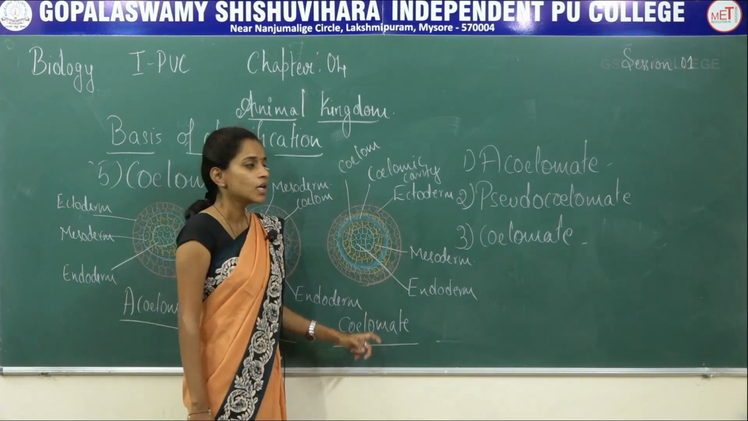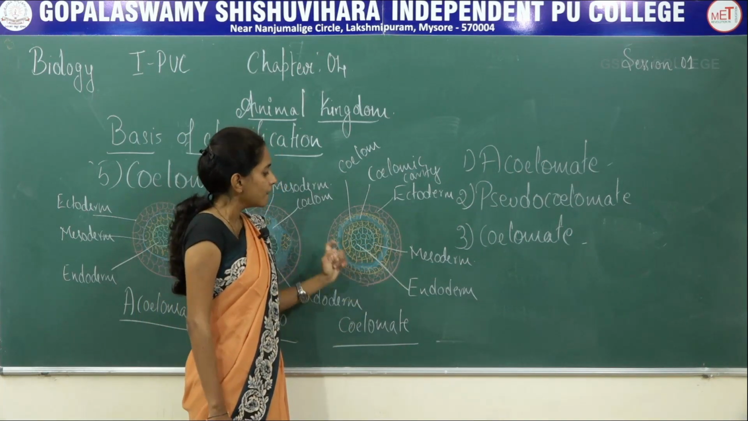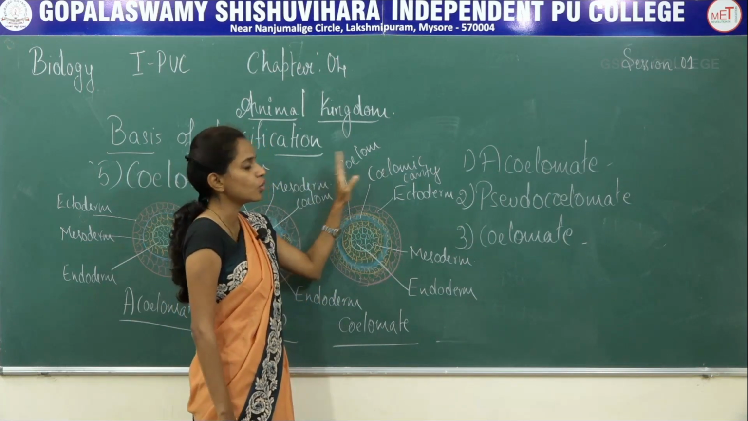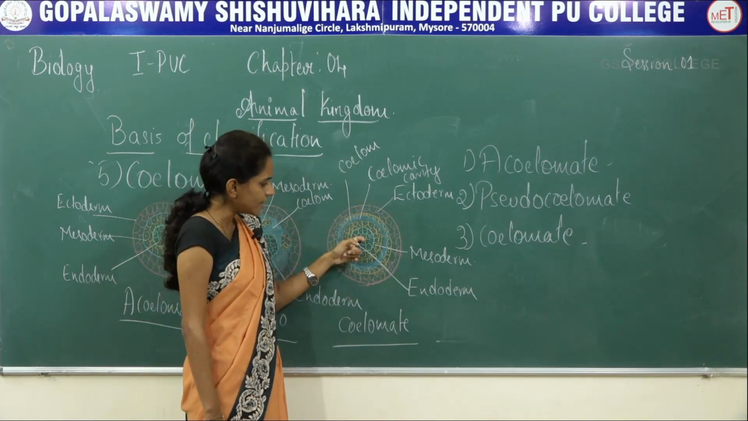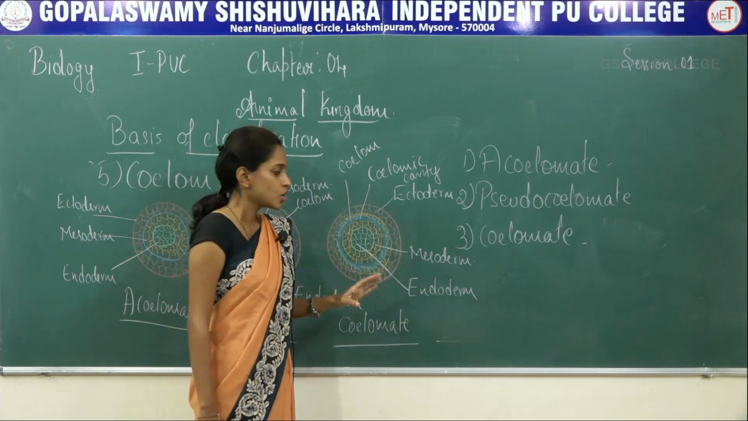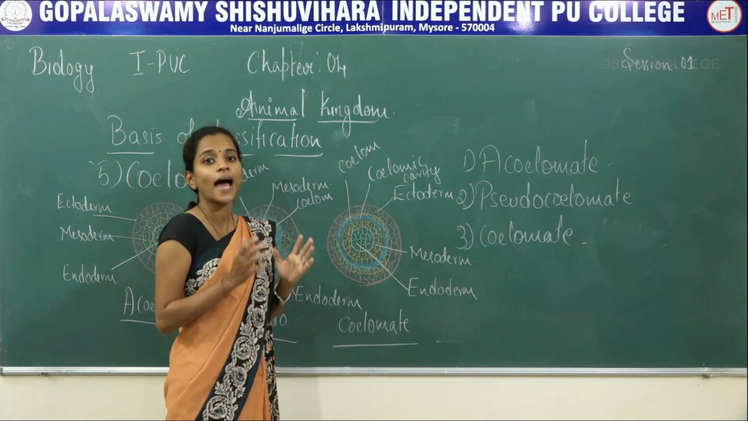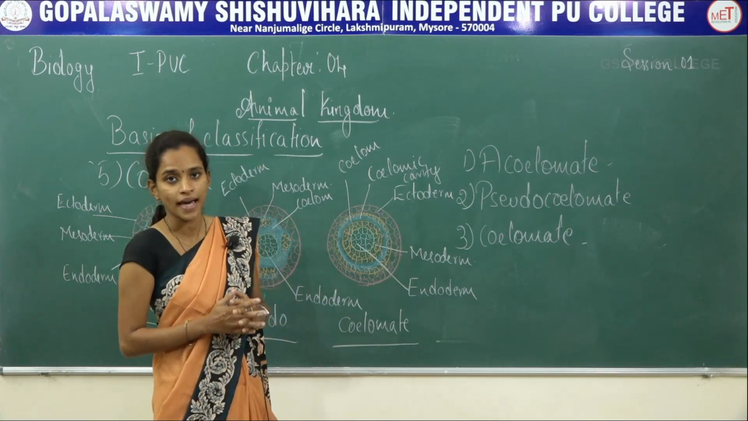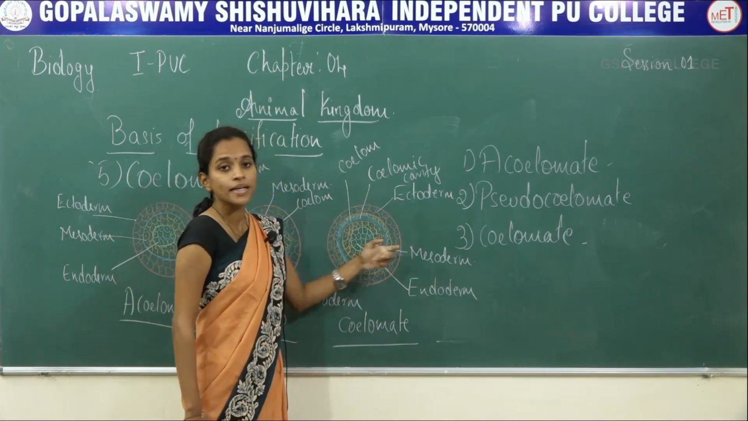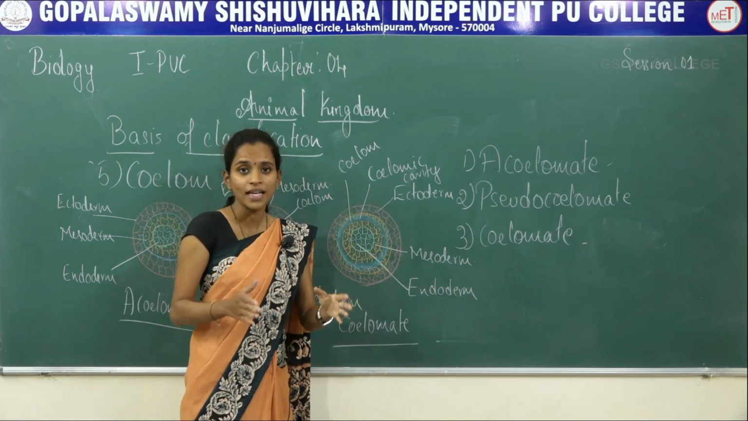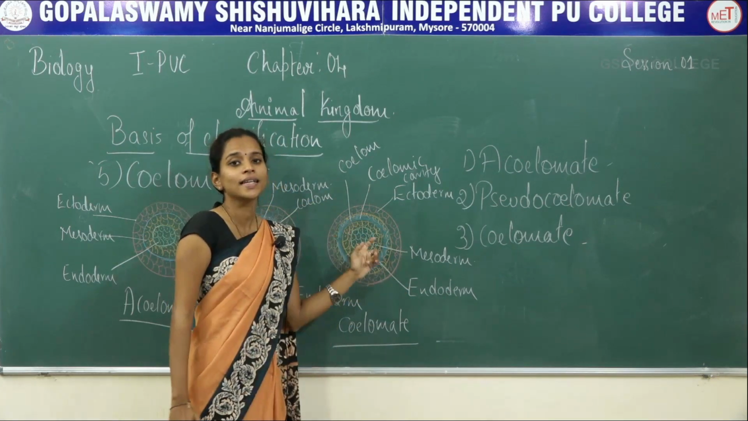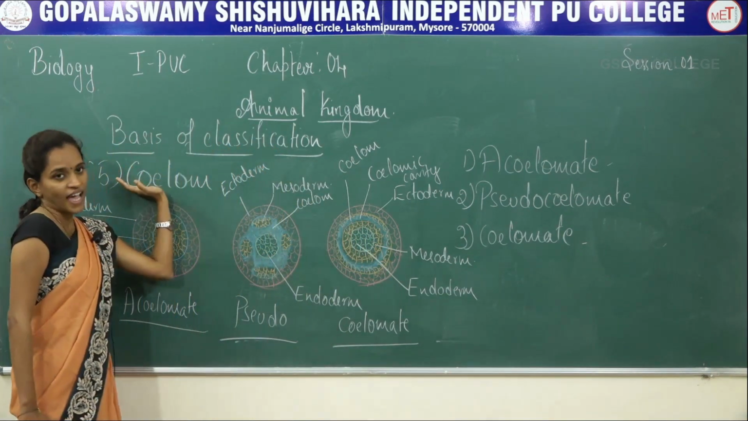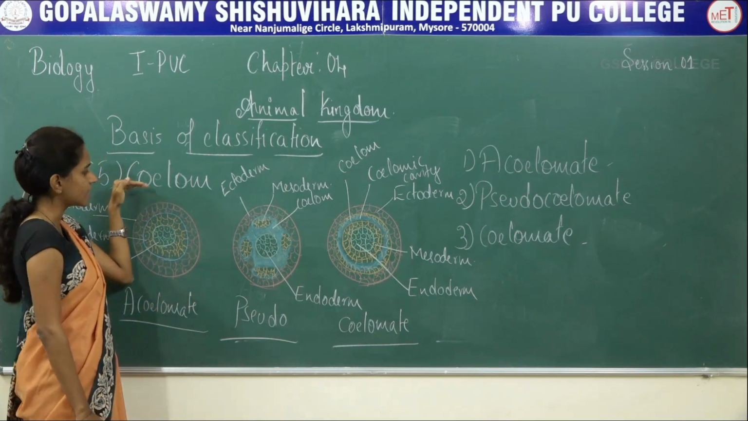In case of coelomate, you can find the outer ectoderm, middle mesoderm which has the coelomic cavity containing the coelomic fluid, and the inner layer will be the endoderm. So here in case of coelomate, it has a proper arrangement of the embryonic layer as well as the coelomic cavity. Outer ectoderm, middle mesoderm with coelomic cavity filled with coelomic fluid, and the inner endoderm is present. So that is about the fifth basis of classification, that is coelom.